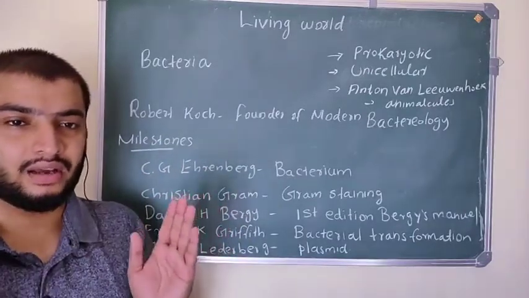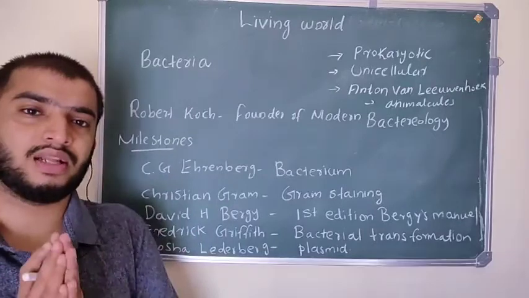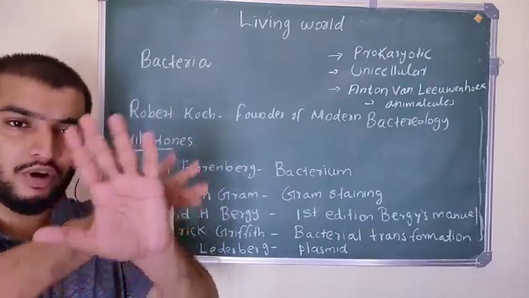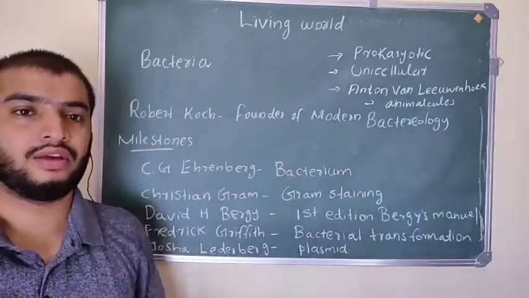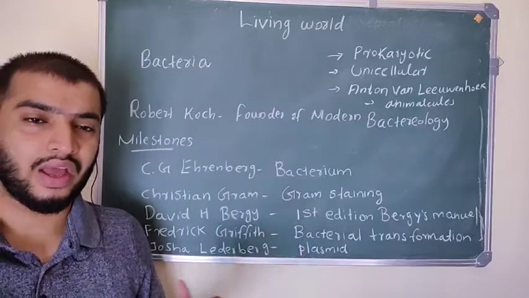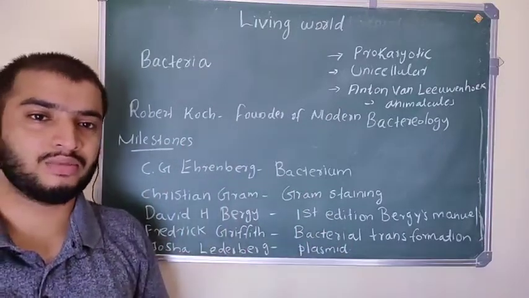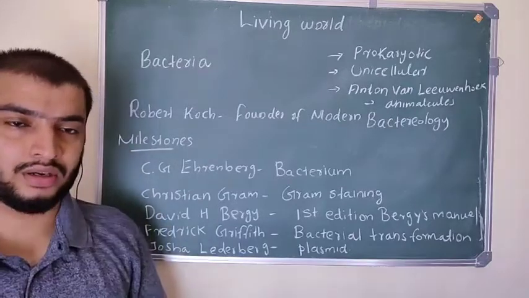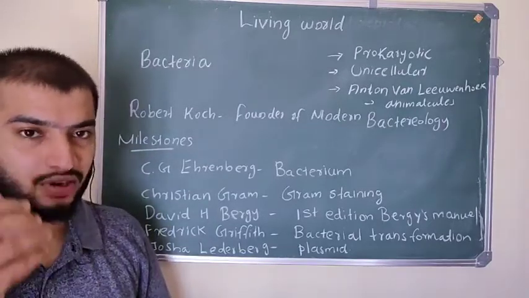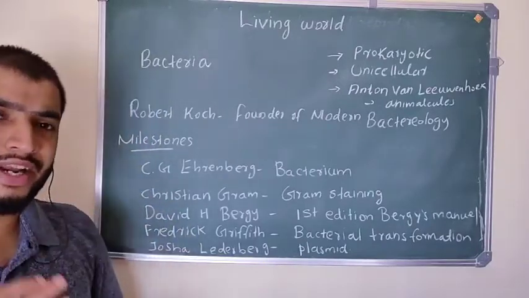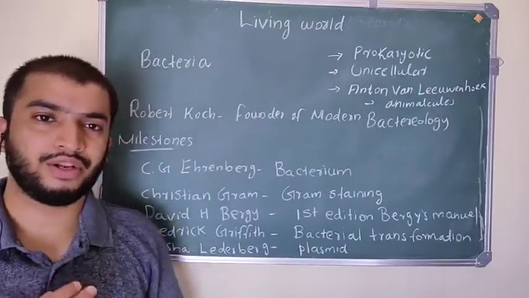Bacteria contain only one cell. That's why they are called unicellular. And ubiquitous means they are found everywhere. They are found in air, water, soil, everywhere. They are the most dominating living organisms in this world. So they are ubiquitous and they are microscopic. We cannot see them with our naked eye. We need a microscope. The study of bacteria is called bacteriology.